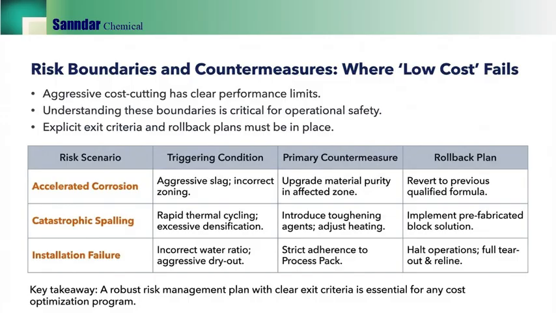The table provides 3 representative scenarios: accelerated corrosion driven by aggressive slag or incorrect zoning, catastrophic spalling from rapid thermal cycling or excessive densification, and installation failure from incorrect water ratio or aggressive dry out. Each has a countermeasure and a rollback plan, such as upgrading purity in the affected zone, introducing toughening and adjusting heating, or in severe cases halting operations and relining. The key takeaway: robust risk management with clear exit criteria is essential for any cost optimization program.